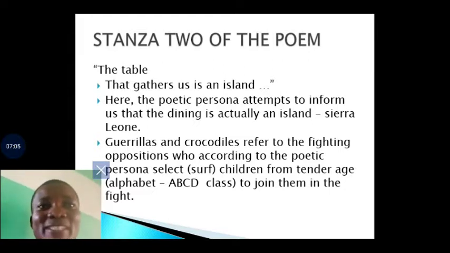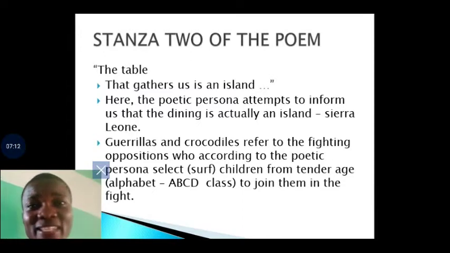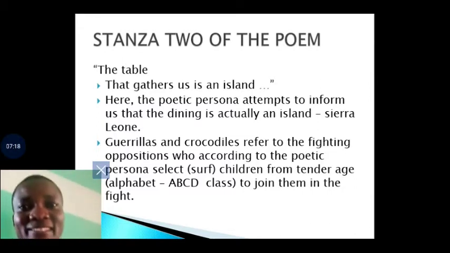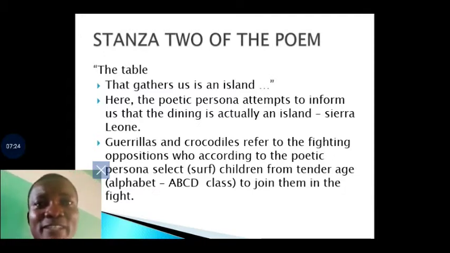The poetic persona attempts to inform us that the dining is actually an island, that is Sierra Leone. Of course, we know that Sierra Leone is a country, a nation that is said to be an island. It's an island because it's surrounded by water. So, gorillas and crocodiles refer to the fighting oppositions who, according to the poetic persona, select children from tender age.